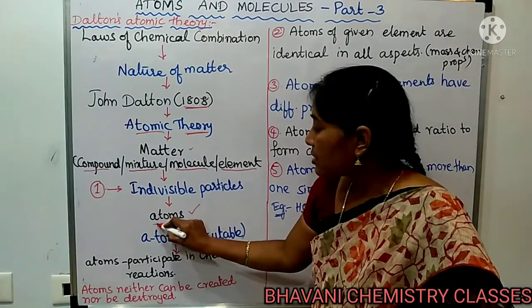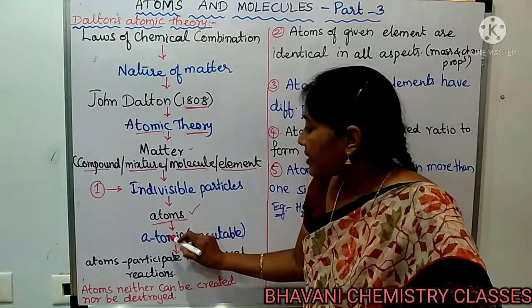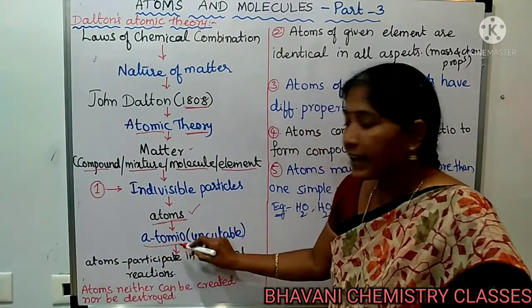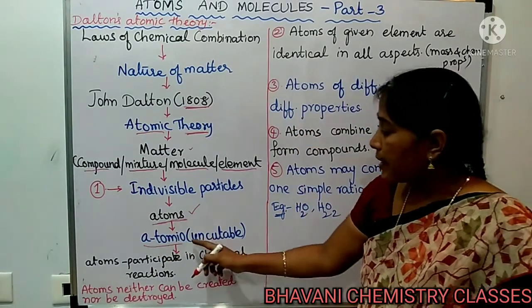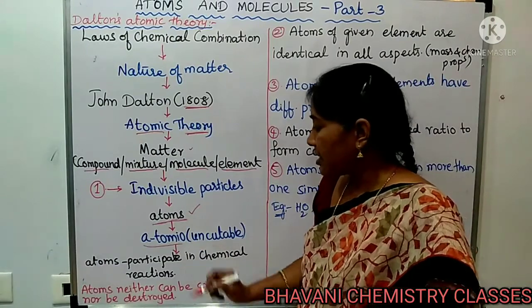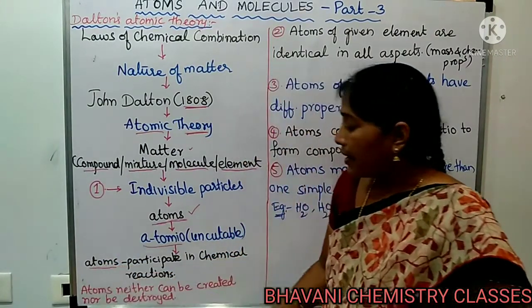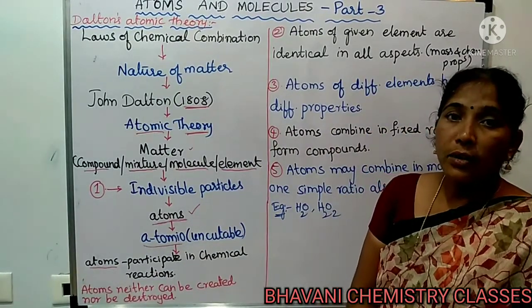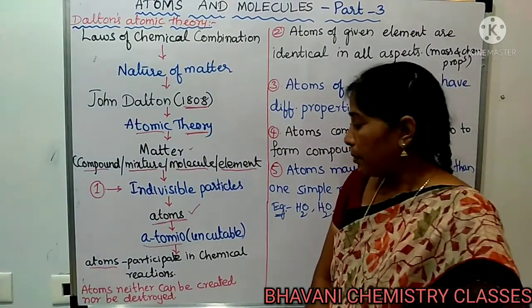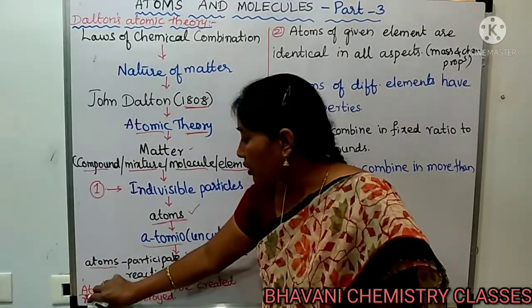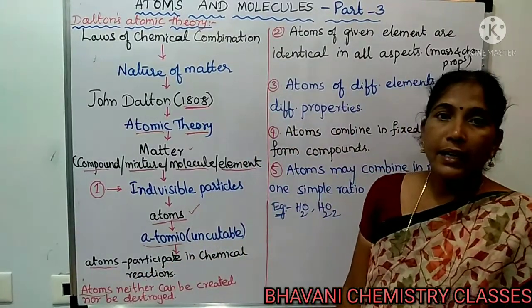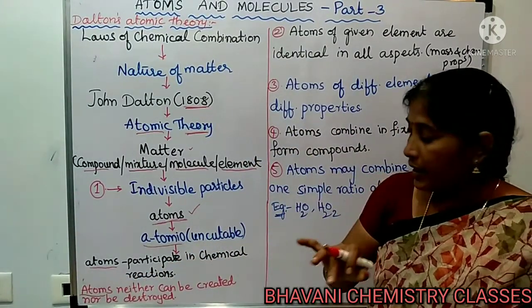He first used the word atom, taken from the Greek word atomio, which means uncuttable or indivisible. He said that atoms participate in chemical reactions to combine and form compounds, and also that atoms can neither be created nor destroyed.